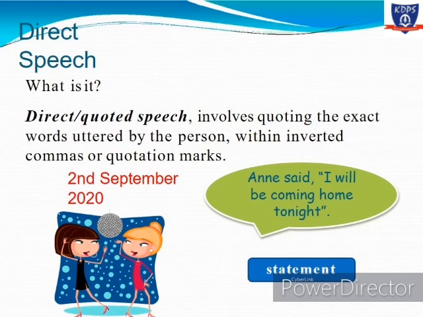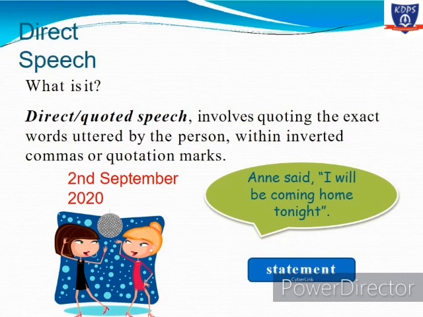It is like he said so. He said that he is not eating the food. So that is the direct speech. Annie said, "I will be coming home tonight." This is direct speech. When you say to someone कि मैं आज खाना नहीं खाऊंगा, so what is the English of it? I will not eat the food. And what is the direct speech for it? That he said, "I will not eat the food." The words are not changed. The words are used as they are, and this is the direct speech.